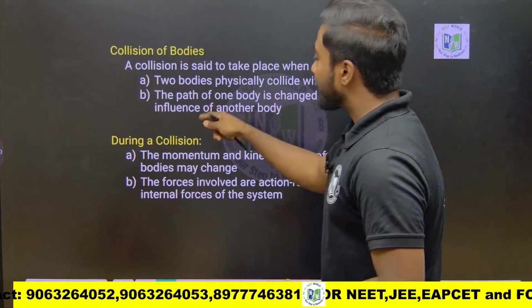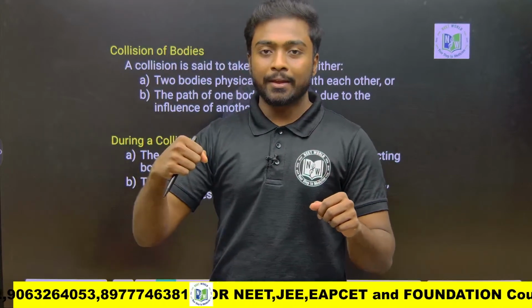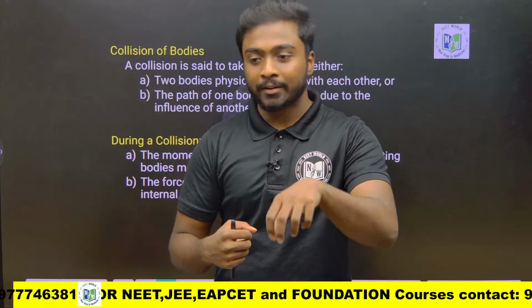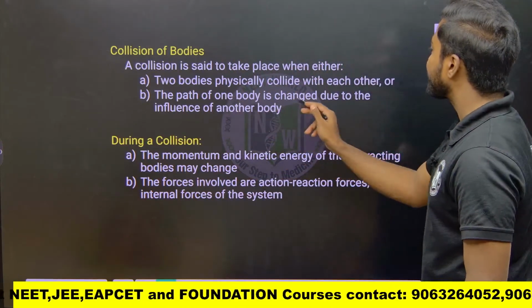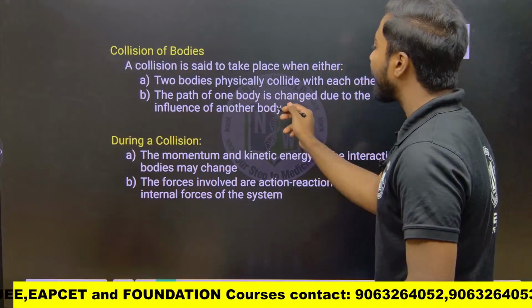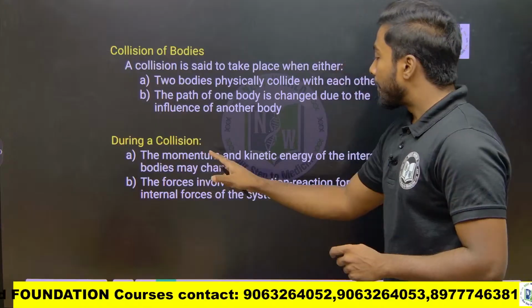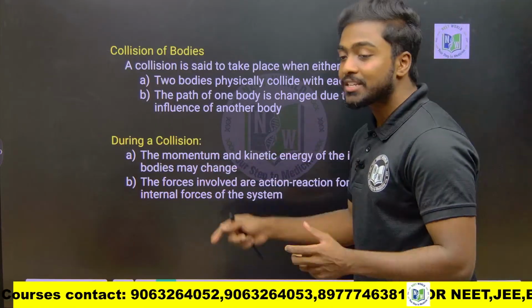The second way is: a car is standing on a road, and one more car comes and dashes into that car. Due to that, the second car, which was at rest, will start moving. That is the path of one body being changed due to the influence of another body. So during collision, the momentum and kinetic energy of the interacting bodies may change.